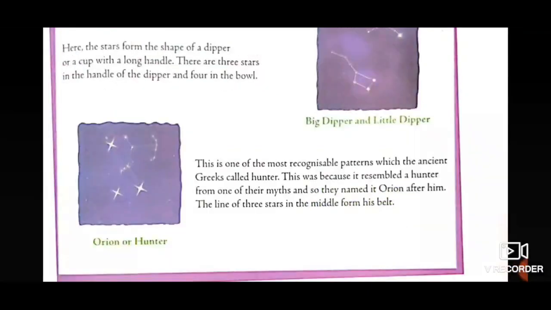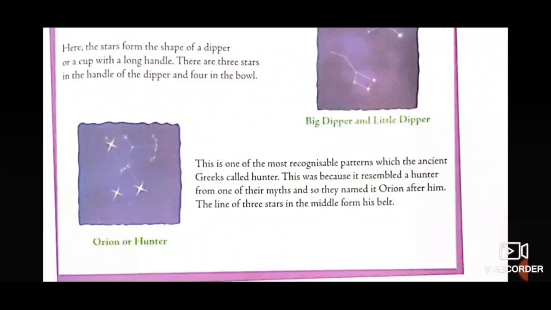Now carefully observe the second picture. This is one of the most recognizable patterns, which the ancient Greeks called hunter. This was because it resembled a hunter from one of their myths, so they named it Orion after him.